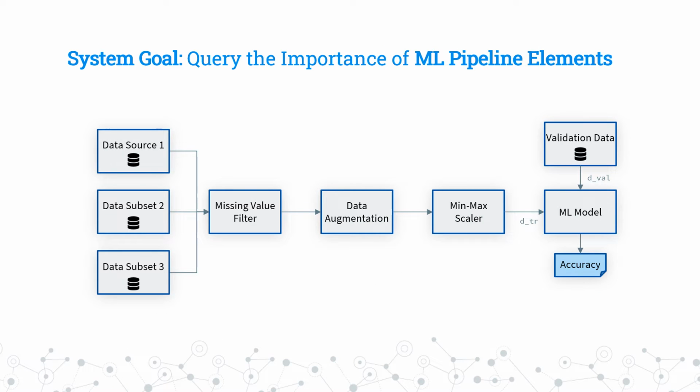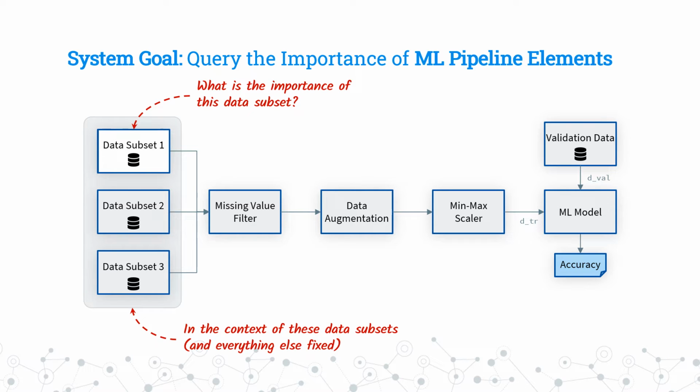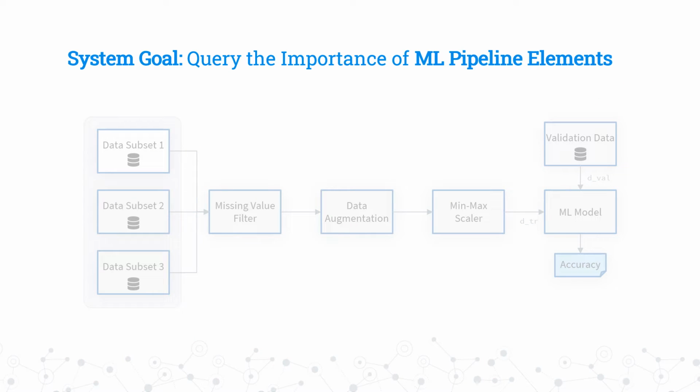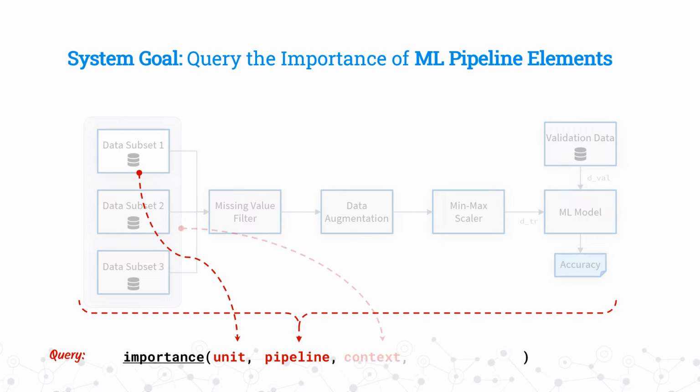Our system works with machine learning pipelines which might look like the one we have here. Our task is to determine the importance of some specific pipeline operator relative to some set of operators. Importance is always defined with respect to some specific metric which is computed using some validation dataset. The good news is that our entire system can be subsumed in a single query which takes in several parameters. They are the target pipeline operator, the structure of the pipeline itself, the set of operators relative to which our importance is expressed, the validation data, and the metric.